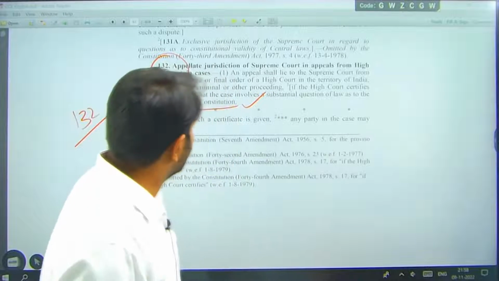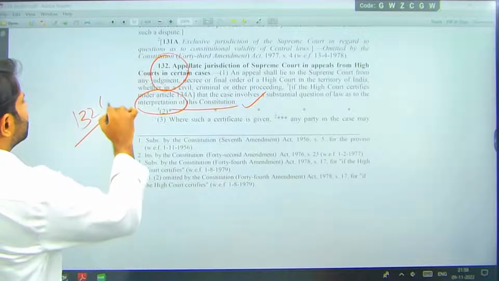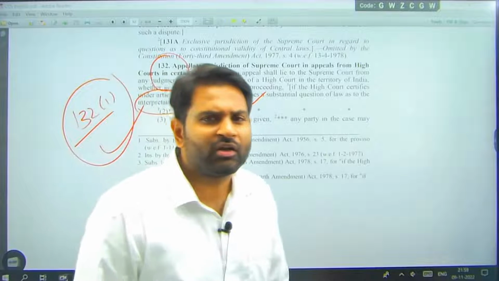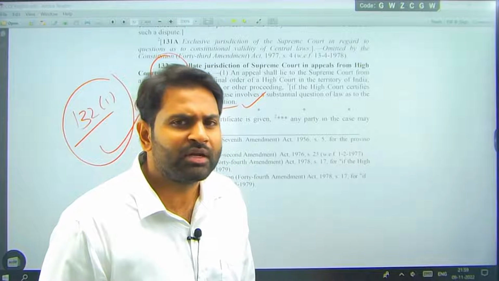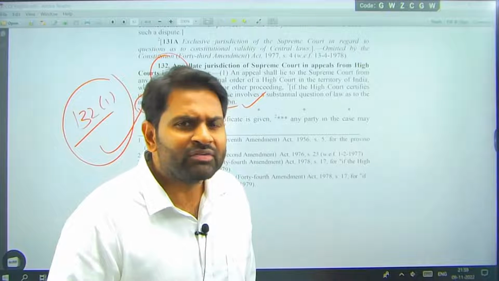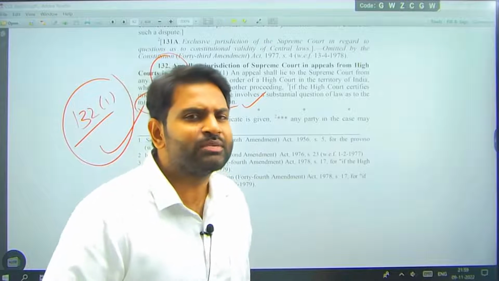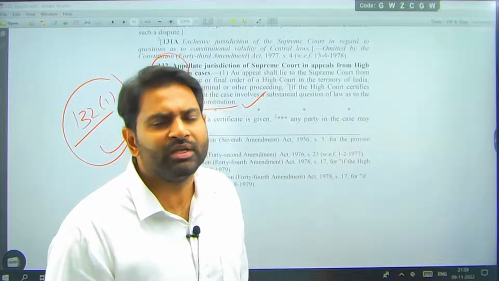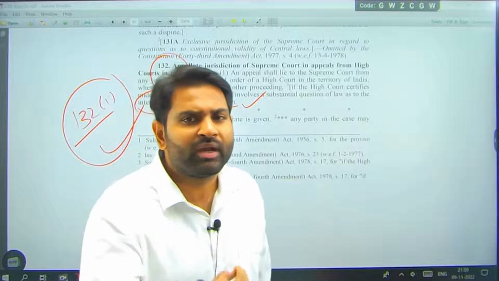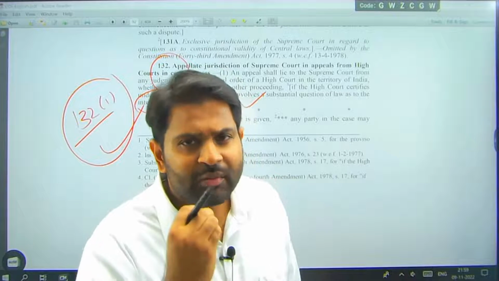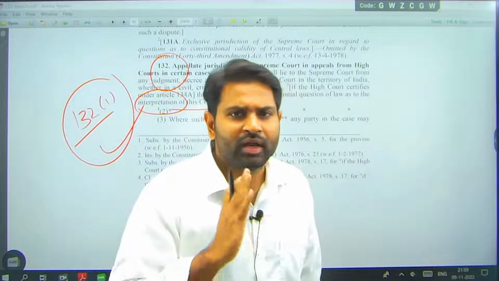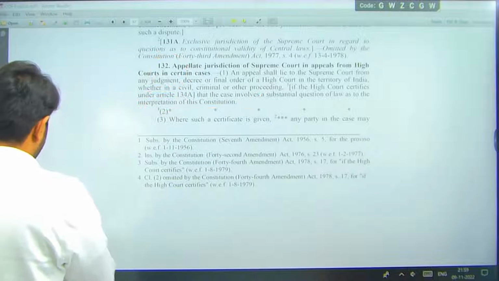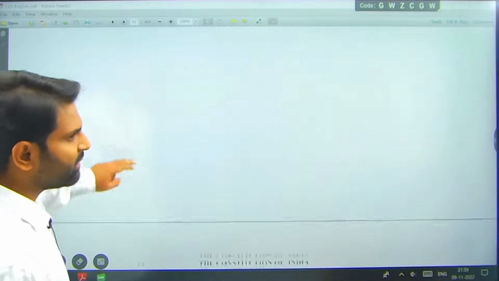Article 132 clause 1 is clearly establishing that the Supreme Court is the final interpreter of the Constitution. Even if the High Court interprets the Constitution, if the High Court or the party believes that there is a substantial question of law or interpretation of the Constitution, they can reach the Supreme Court and ask for an interpretation. The interpretation given by the Supreme Court will be final in India. The words said by the Supreme Court over the Constitution are final, right? So there cannot be many interpreters, unlike the religions we have, right? Article 132(1), remember that article.